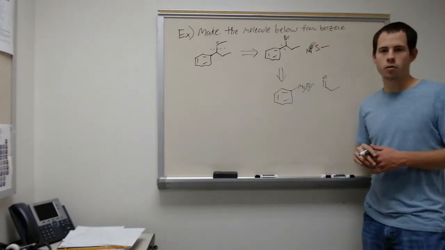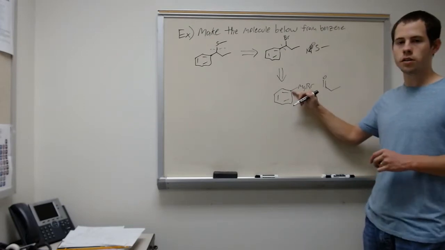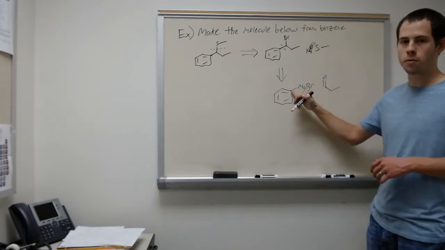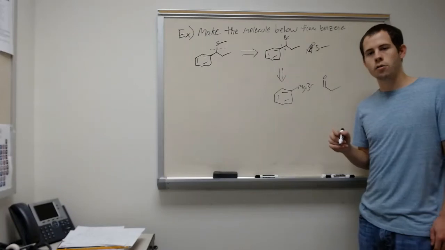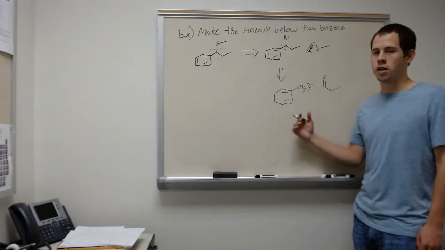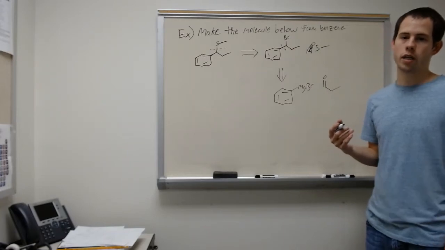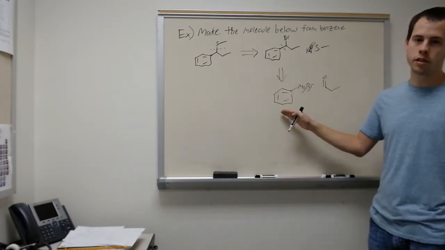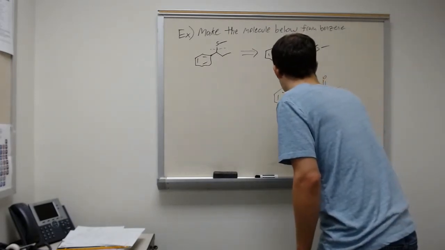Alright, so if I think backwards to this, I know this is my Grignard reagent, so that would be nucleophilic at this carbon. This would be electrophilic, and so I could make a carbon-carbon bond from here to here. The resulting product of that would be an alcohol, and then I know I can convert alcohols to bromines. And so this would be a plausible way to get to this product. And then we still haven't got back to benzene, so we know we can make Grignards from the corresponding aryl halide.